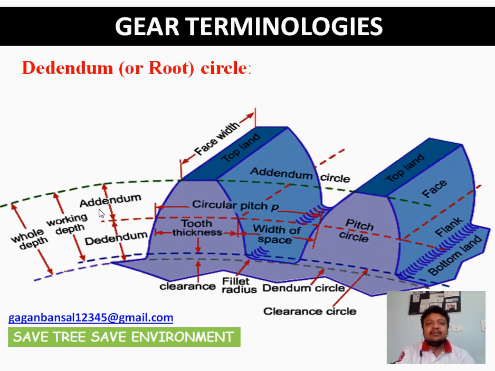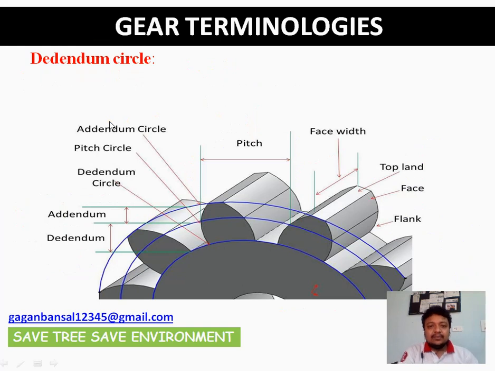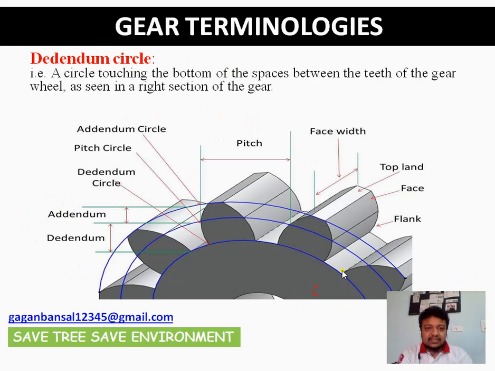Next is dedendum. The dedendum circle is sometimes termed the root circle. It is drawn through the bottom of the teeth. As you can see in this figure, this is the dedendum circle. I will be showing you the right section also. The dedendum circle is a circle touching the bottom of the space between the teeth of the gear wheel, as seen in the right section.